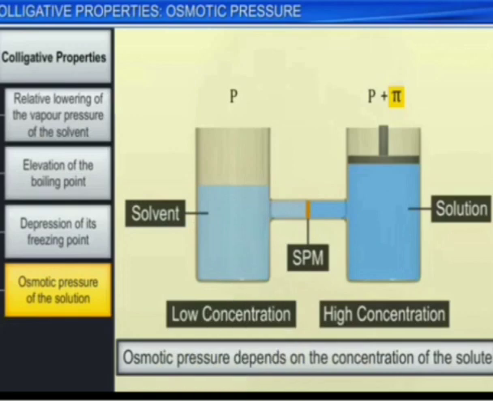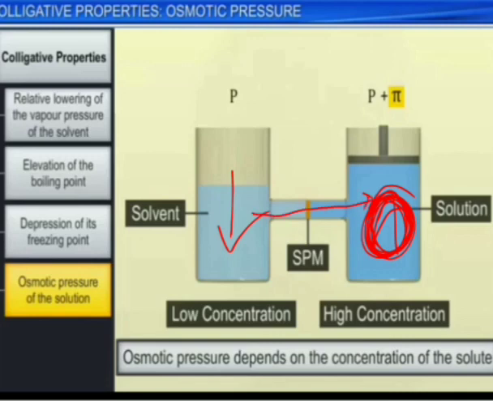So how is osmotic pressure a colligative property? Here we know that this is the solvent side and this is the solution side. The concentration is high in the case of solution and low in the case of solvent. So what will happen if we increase the amount of solute on the solution side? The solvent molecules will move toward the higher concentration forcefully.